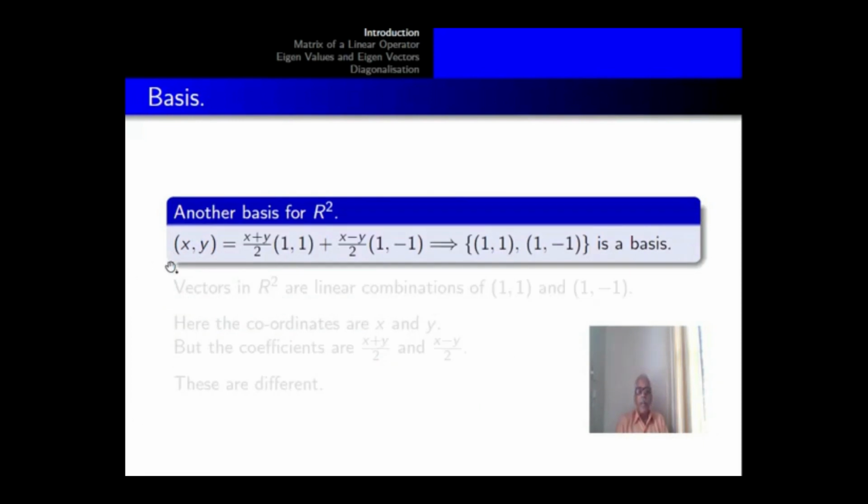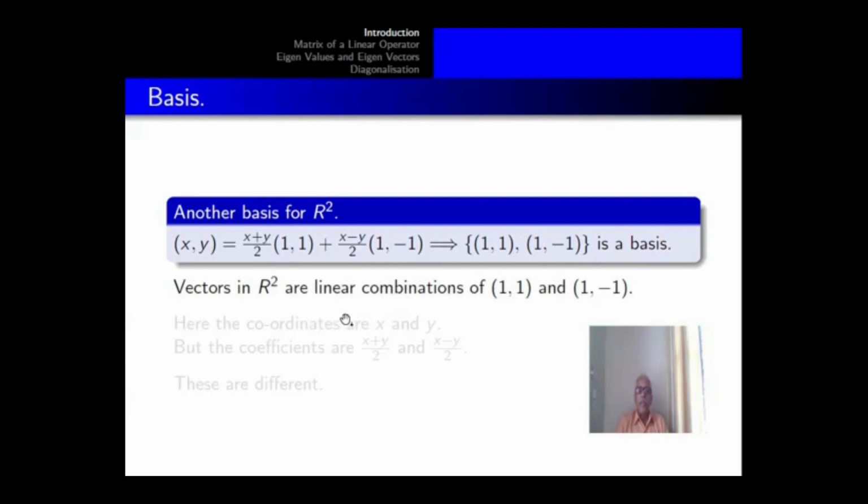Consider another basis for R2. The pair (x, y) equals (x plus y)/2 multiplied by (1, 1) plus (x minus y)/2 multiplied by (1, minus 1). This is a linear combination of the vectors (1, 1) and (1, minus 1), and because you are able to write any vector (x, y) as a linear combination of (1, 1) and (1, minus 1), the set {(1, 1), (1, minus 1)} is a basis.